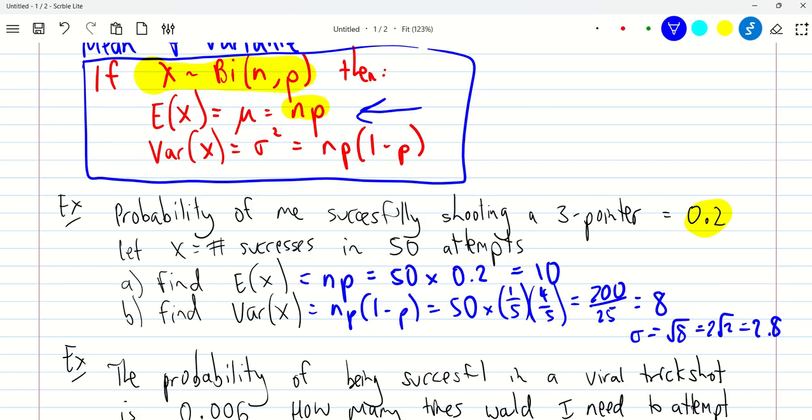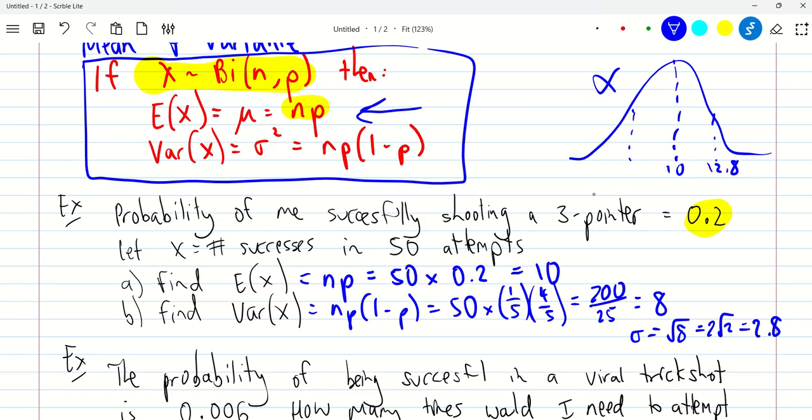What that means is that on average, the average distance between the mean and each value is 2.8. I'm giving you some precursors about where we're going with all this. The average is that I get 10 shots in. This is X, the distribution of the successes, and on average, it goes down 2.8 and up 2.8.